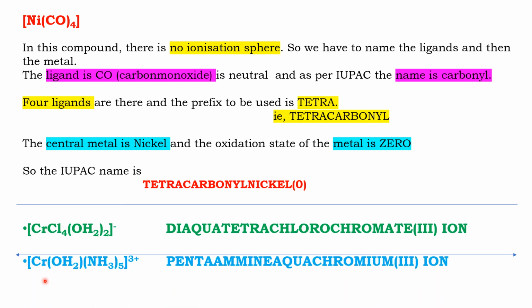See another one. Chromium, H2O, 5 molecules of NH3, 3 plus. So here also there is only the coordination sphere. So 5 ammine, which comes before aqua. So pentaammine, then single aqua, then chromium. The oxidation state is 3 plus, 3 ion. So the name is pentaammine aqua chromium 3 ion.